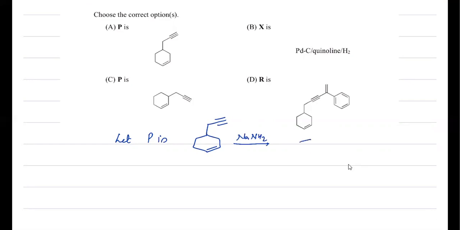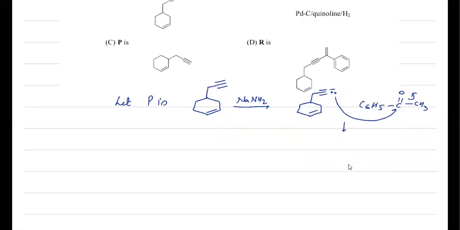So it will form a carbanion first. A terminal alkyne is present, so it will form a minus charge here. Then it will react with the carbonyl compound C6H5COCH3, by nucleophilic attack. And then we have the product as C-OH, followed by protonation, definitely with C6H5 and CH3. Okay.